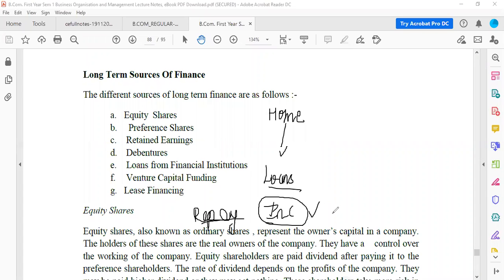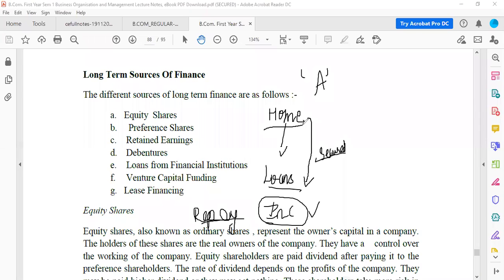One guarantee is your salary certificate or the salary slip that you give to the bank. Apart from that, the documents of the home have to be pledged with the bank. So that is called a secured loan. Now what is a secured loan? If at all this person, A, will not pay the loan, then I can sell this home. To sell the home, I need to have the documents of the house, right? So I can sell the home and recover the money.